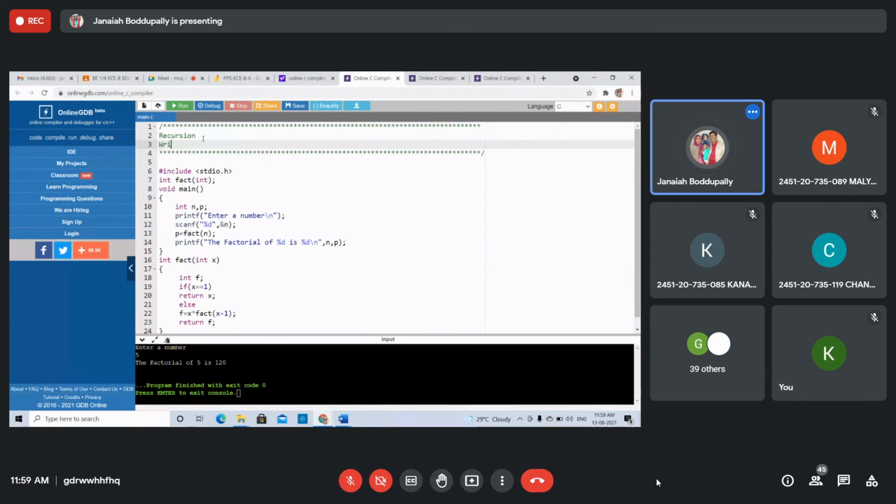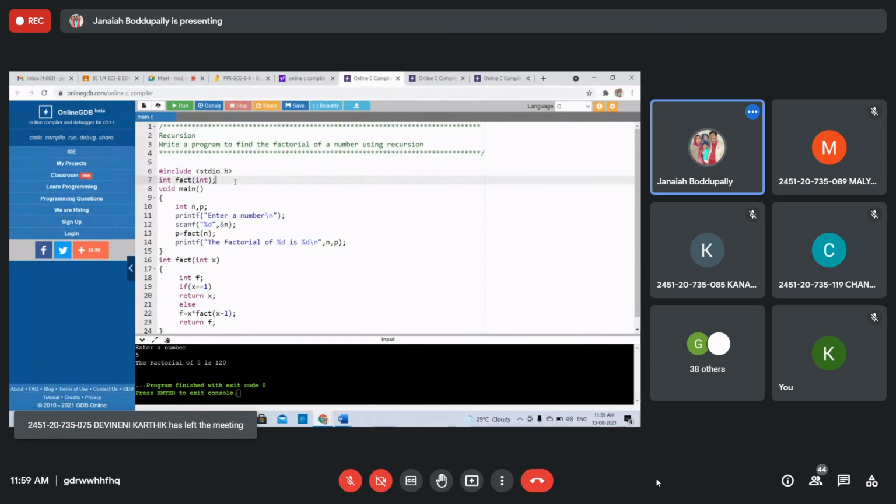Write a program to find factorial of a number using recursion in function. Using recursion is in the functions only. Using recursion, right? Recursive function. Understood? Small program only. Understood, students? This is the factorial program using recursion.